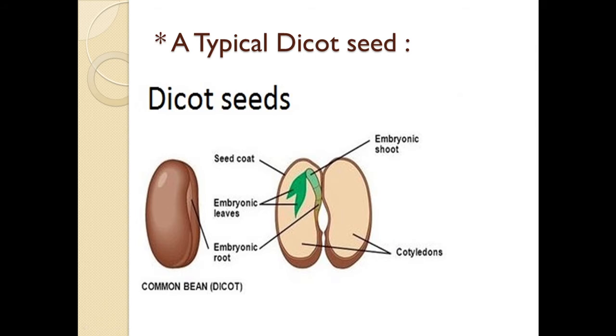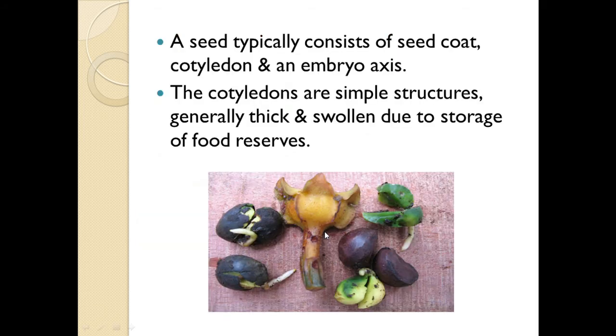Now the structure of the typical dicot seed. The typical dicot seed, as the name suggests, has two cotyledons. See this outer covering, this is the structure of a common bean seed. So the outer brownish coating is called the seed coat, and these are the embryonic leaves or the leaf primordia. Then this is the embryonic root, this is the embryonic shoot, and these two are the cotyledons of the dicot seed. A seed typically consists of seed coat, cotyledon and an embryo axis.